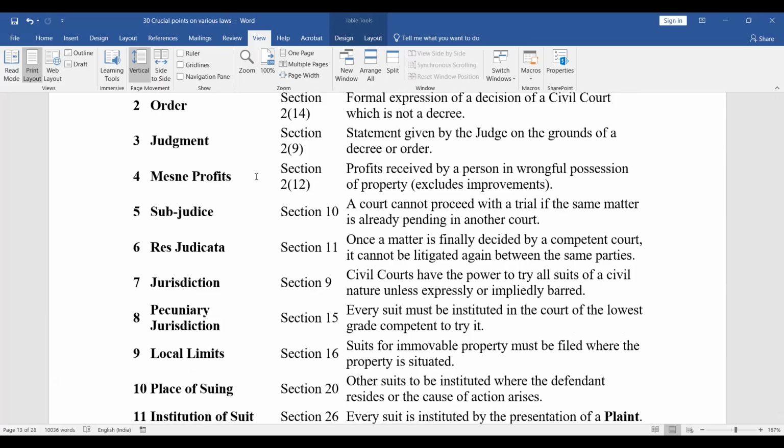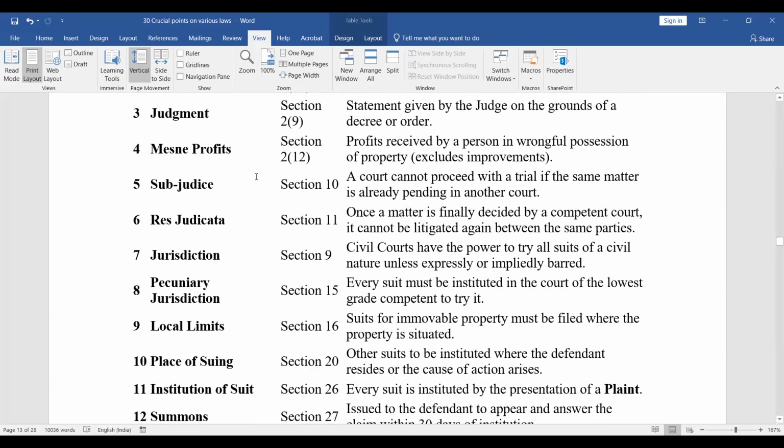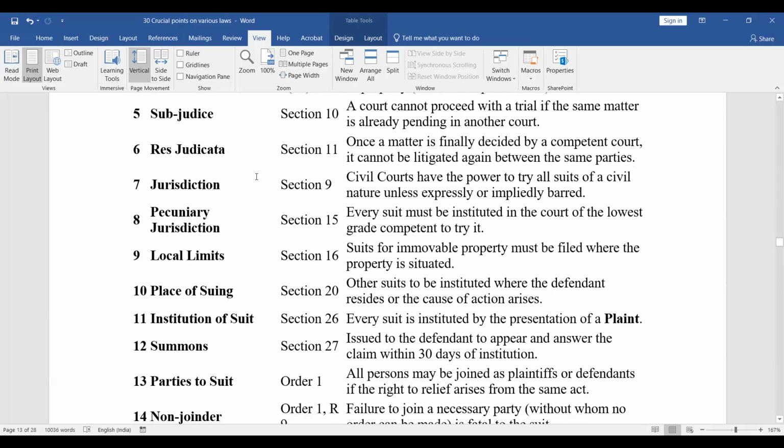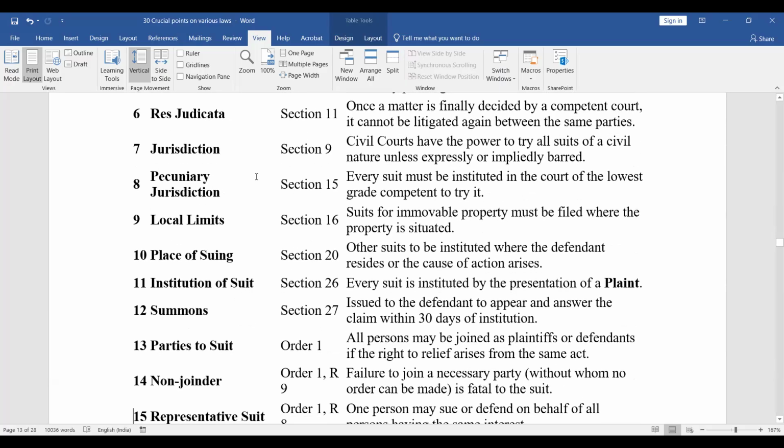Jurisdiction, Section 9. Civil courts have the power to try all suits of a civil nature unless expressly or impliedly barred. Section 15, pecuniary jurisdiction: every suit must be instituted in the court of the lowest grade competent to try it. Section 16. Suits for immovable property must be filed where the property is situated. Section 20. Other suits to be instituted where the defendant resides or the cause of action arises.